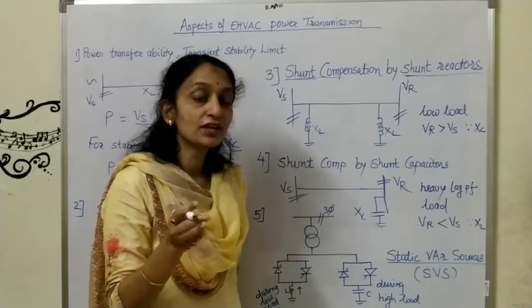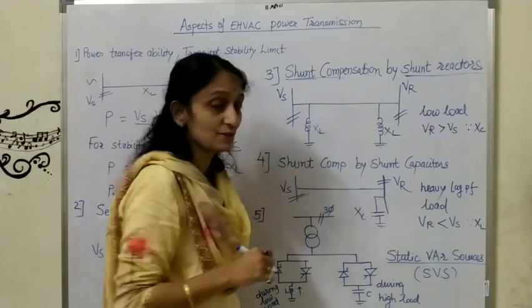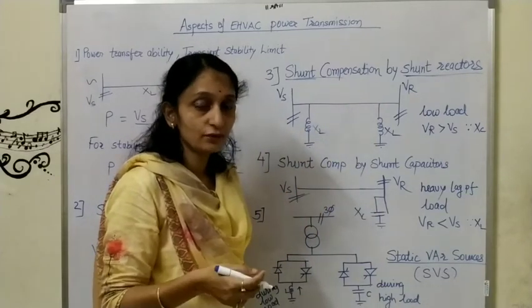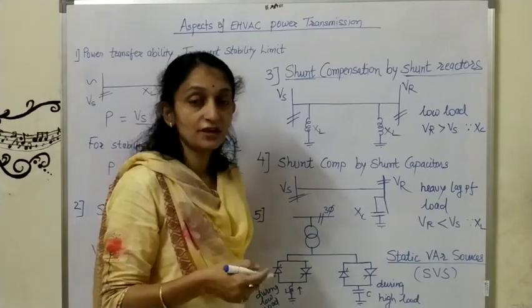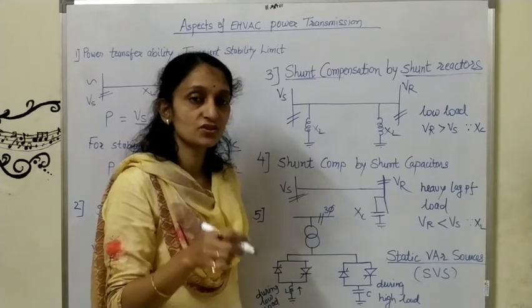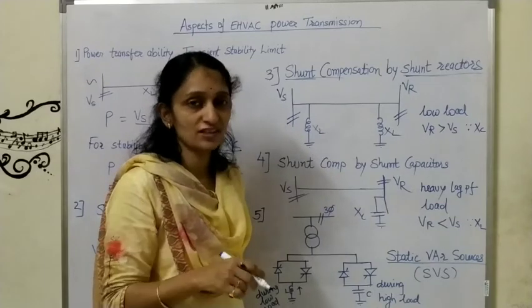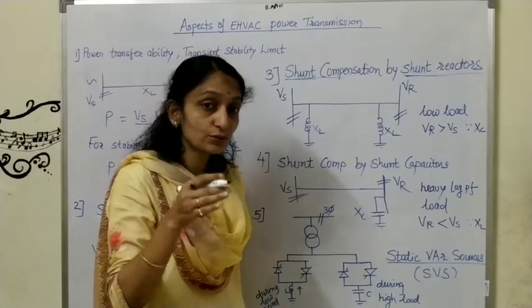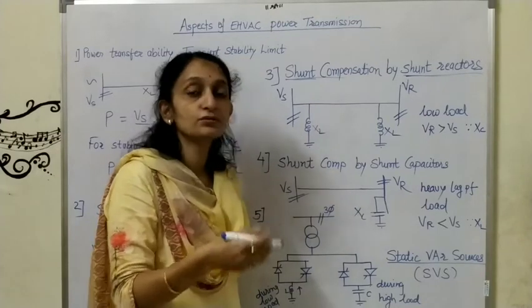See, actually we are not adding the compensation device in between the transmission line. What we are adding? We are adding the compensation device at the substation. And where are the substations? In case of HVAC transmission, substations will be after 250 to 300 kilometers of transmission line. So we have to add compensation devices after 250 to 300 kilometers.